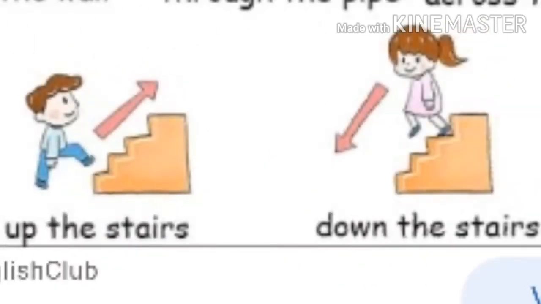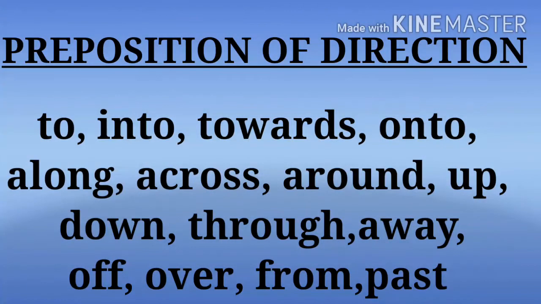Our next preposition is up. Up means going in the upward direction. And next is down. Down means coming in the downward direction. To, into, towards, onto, along, across, around, up, down, through, away, off, over, from, past are some of the prepositions which are commonly known as prepositions of direction.